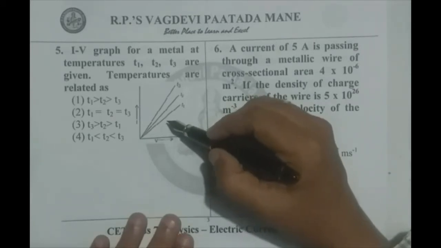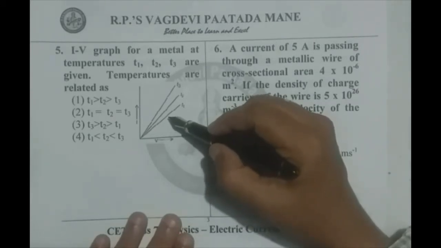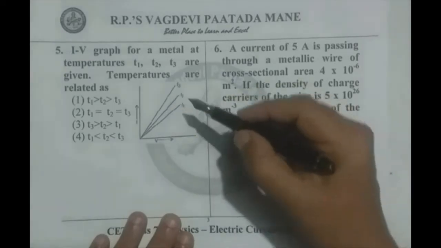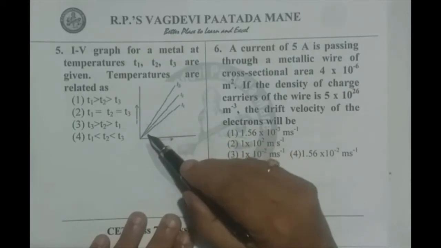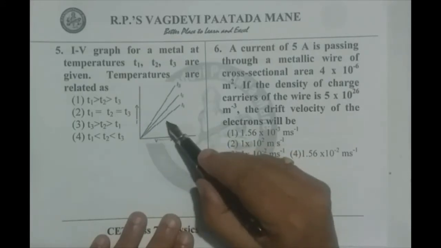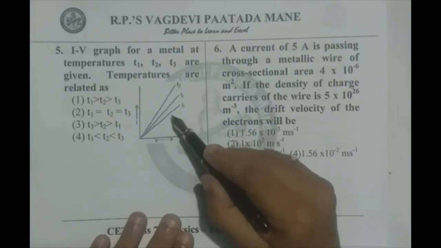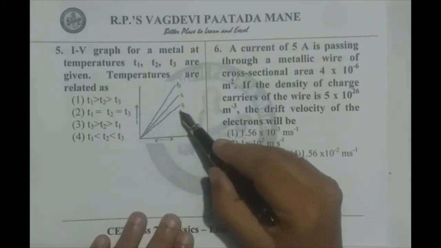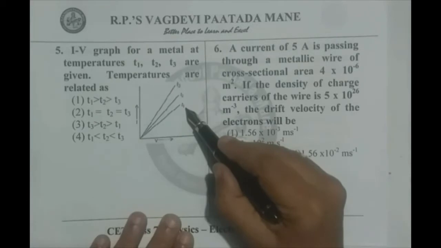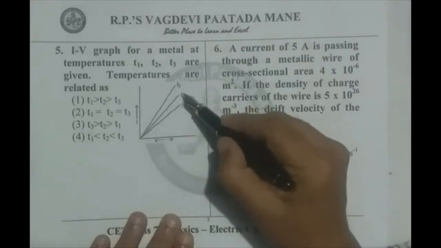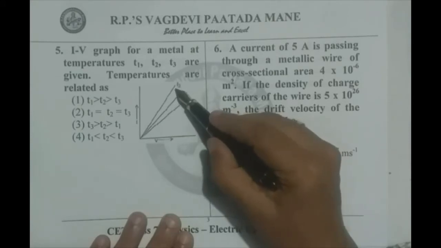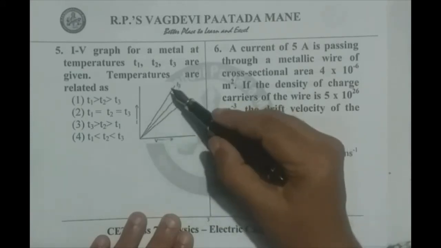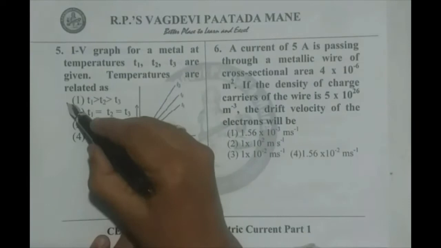And also we know resistance is directly proportional to the temperature. Therefore, observe, for the T1 temperature, slope is less. As slope is less, its resistance is more. Its resistance is more means temperature is also more. So T1 is larger. Definitely T2 is slightly smaller. T3 is much smaller because its slope is more, reciprocal is less. So option 1 is correct.